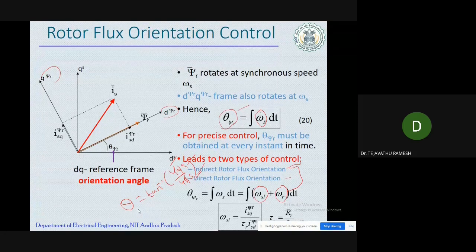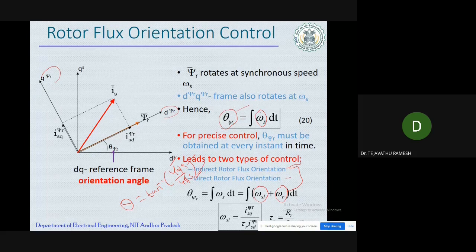This method we will not suggest, because while running, the motor will vibrate a lot. When the motor is vibrating, there is a chance of those flux sensors falling onto the rotor, and it damages the motor. So this method is not much advisable. That's why people suggest another method.